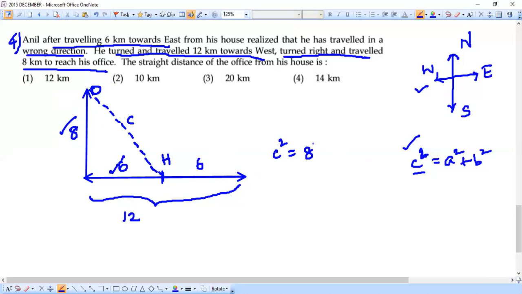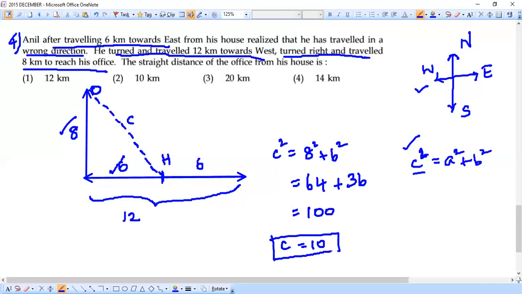So C square will be equal to 8 square plus 6 square. 8 square is 64, because 8 8s are 64, and 6 square is 6 6s are 36. So it would give us 64 plus 36, which is exactly 100. If C square is 100, then C would be exactly 10, because 10 into 10 gives 100. So the straight line distance from his home to office, the C value, is 10, which matches option 2, and that is the answer for this question.